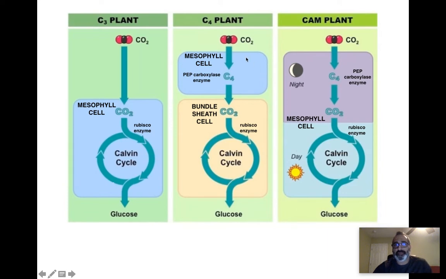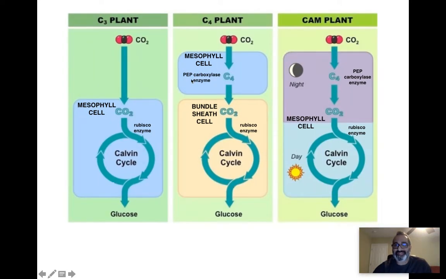C4 plants and CAM plants do an additional step that produces a 4-carbon molecule. So that's why they're called C4 plants. And CAM plants also produce a 4-carbon molecule, but they work differently than C4 plants. So we're going to talk about those differences in a second. Well, so what is unique?